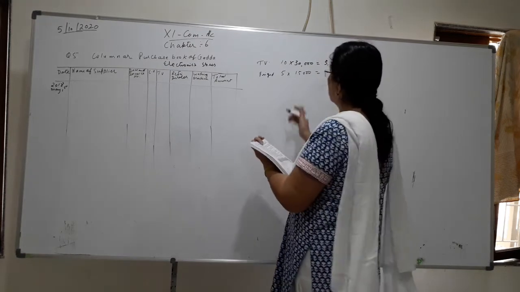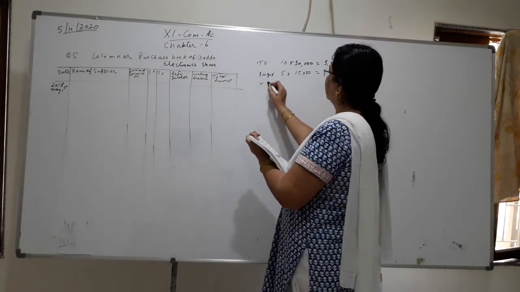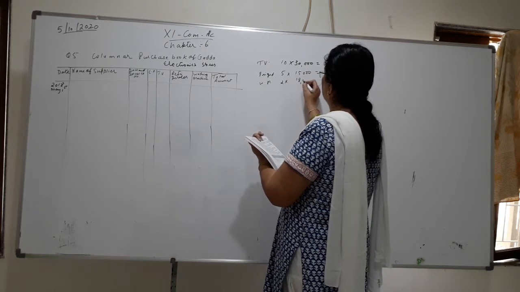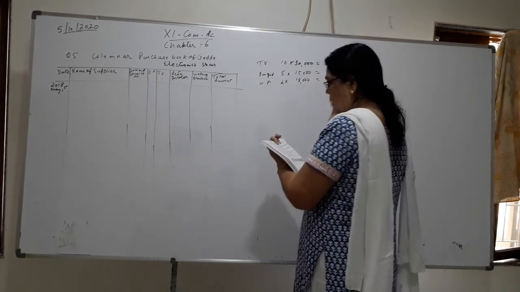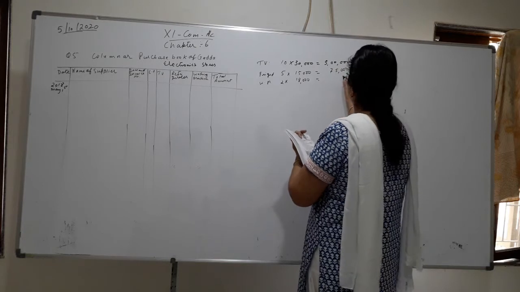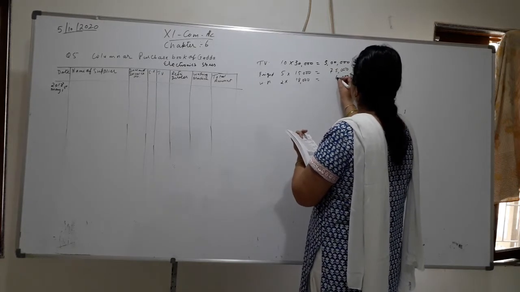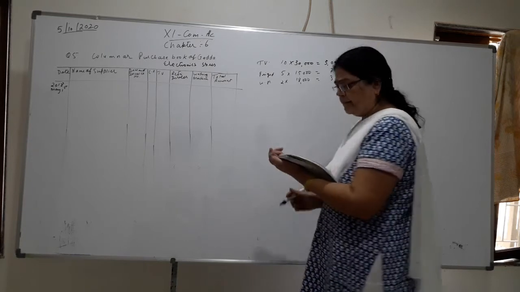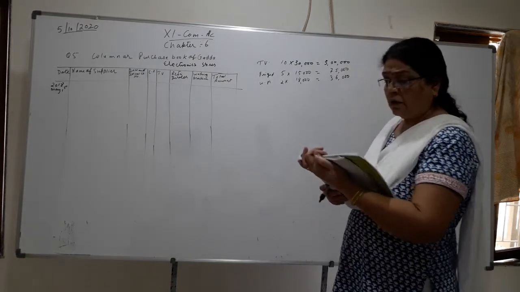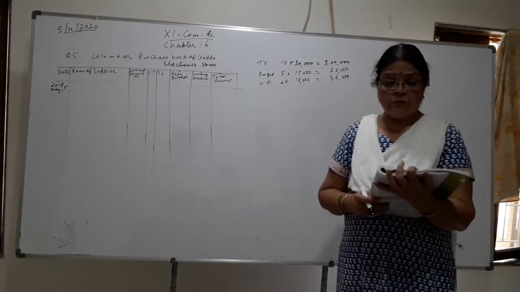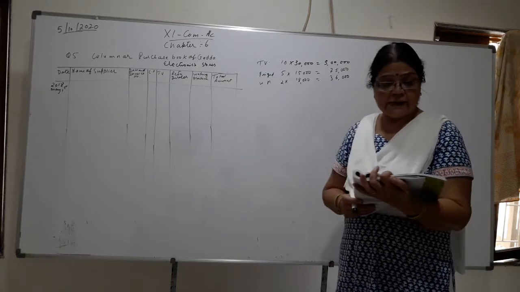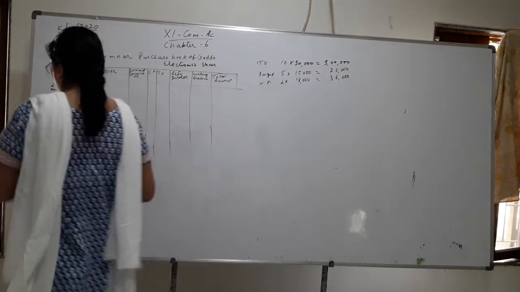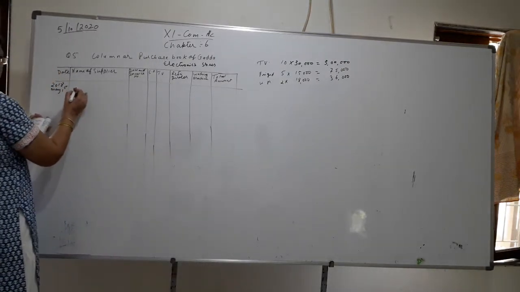Washing machine. 2 washing machines, each 18,000. So how much? 18,000 each means 36,000. Okay, so this is the per piece price from Daya Electronics, credit period 1. So you will write here from whom you have purchased: Daya.